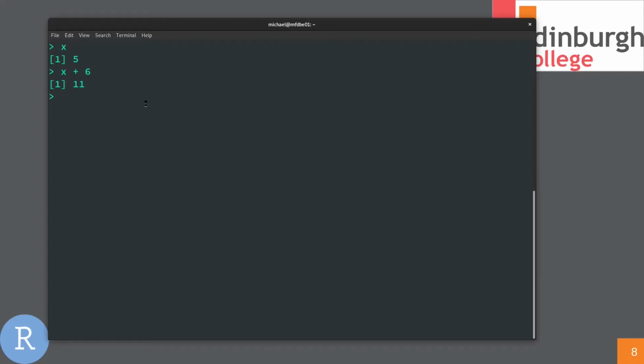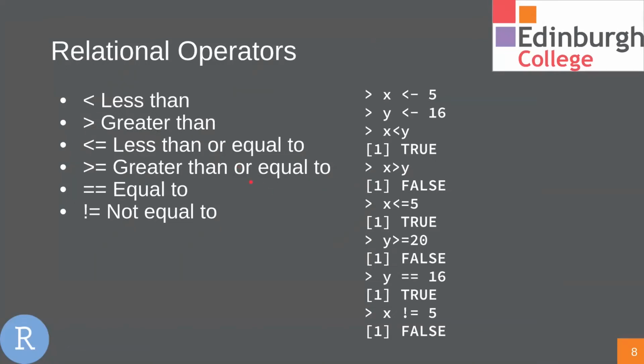Okay, so this would be incredibly boring if we just had to spend our days typing into a green terminal. So luckily we have RStudio to use. So let's have a look at some vectors in R.